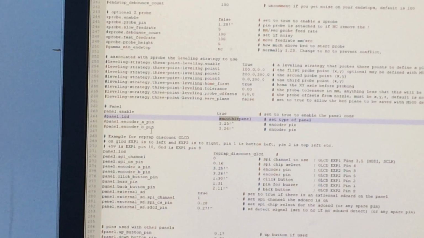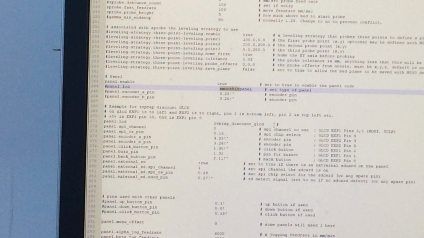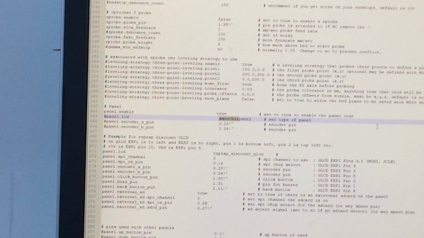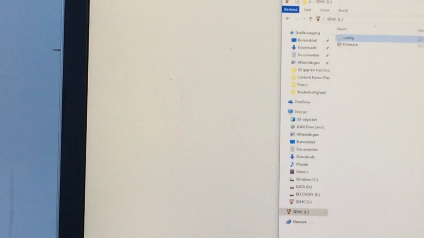Panel LCD is not enabled. Set type of panel. I don't know if I'll have to set anything here, but it's not changed. So it's all default settings. I'm now ending it. I'm taking out the SD card, which is now over here.